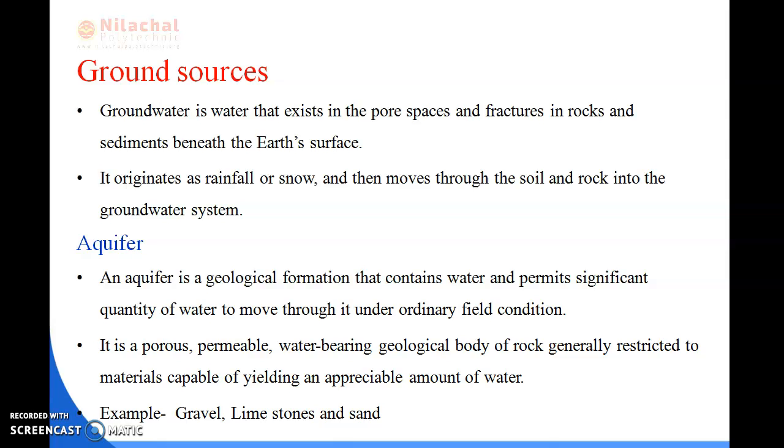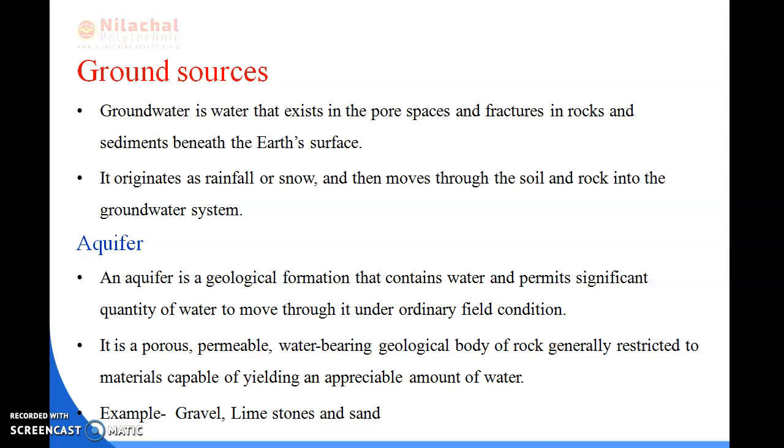Okay, so that is known as groundwater sources. So what is groundwater sources? Groundwater is the water that exists in the pore spaces and fractures in rocks and sediments beneath the earth's surface, and it originates as rainfall or snow and then moves through the soil and rocks into the groundwater system.